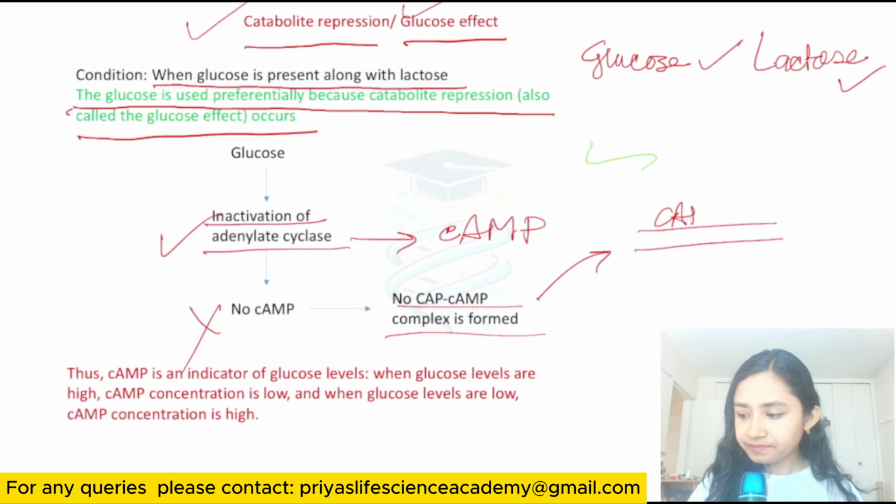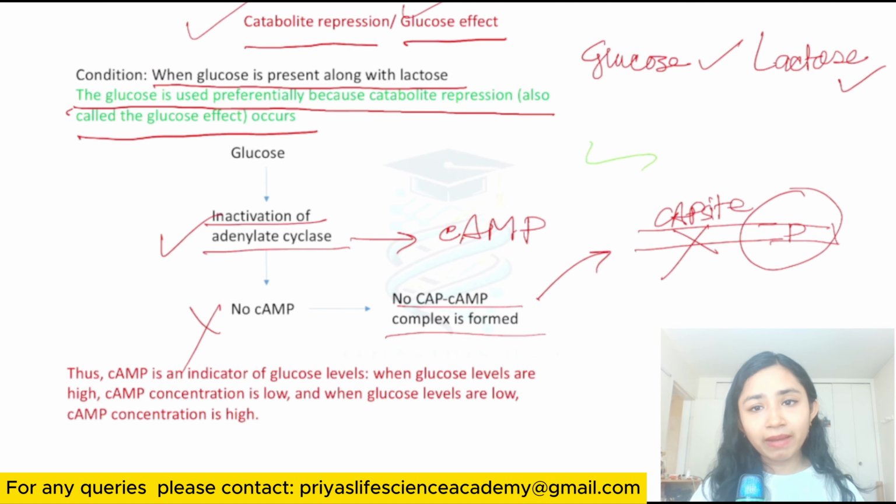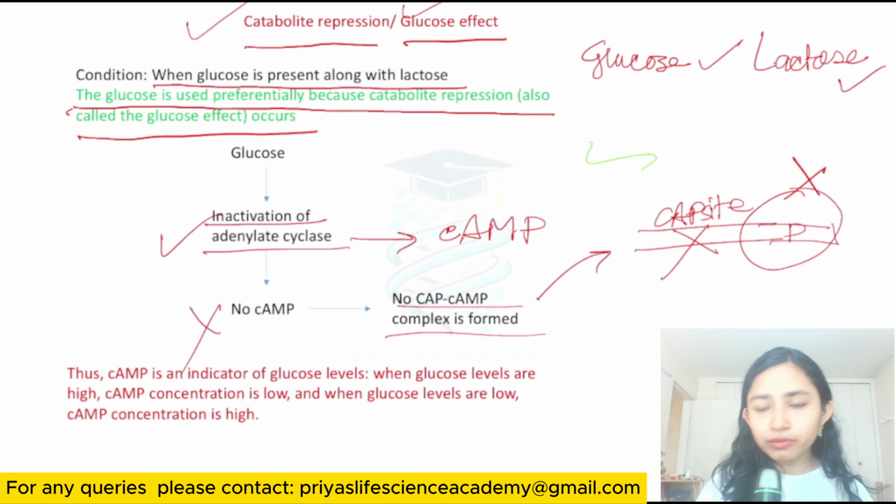The CAP site is empty. So even if lactose is present, RNA polymerase can't bind on the promoter, and transcription will not proceed. So in this case, when glucose and lactose both are present, a very low level of transcription of the Lac Operon goes on because glucose inhibits the CAP-cAMP complex formation.